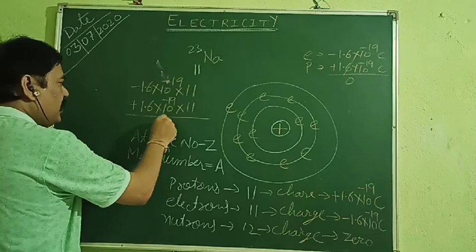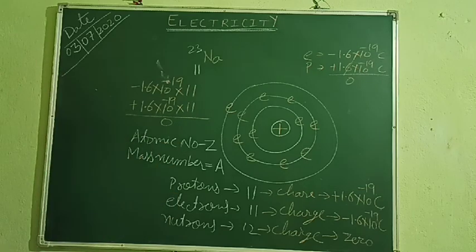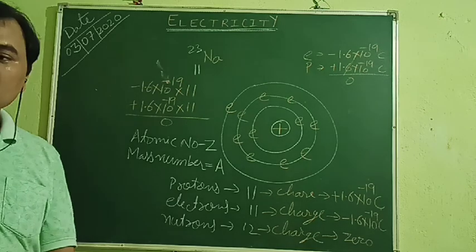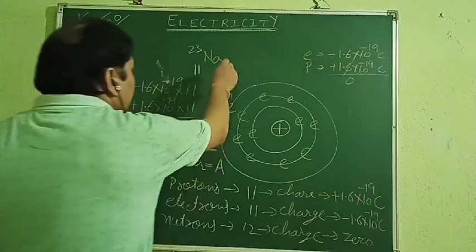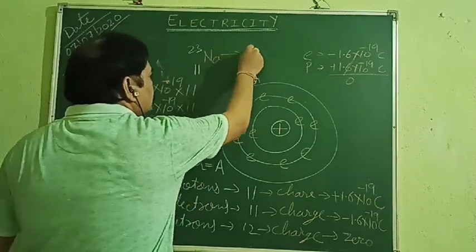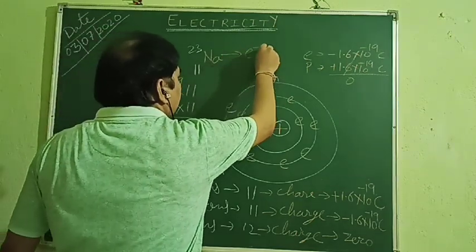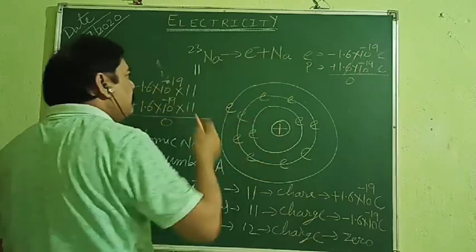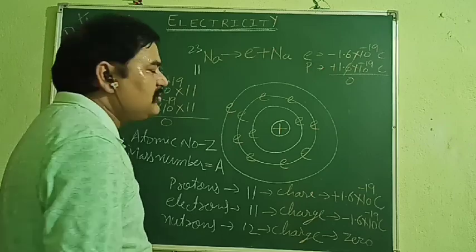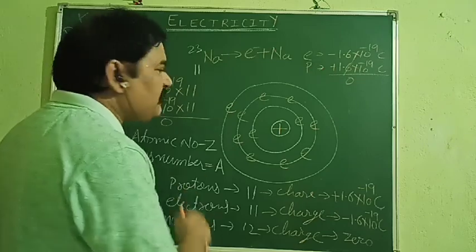So net charge we are going to get 0. And that's why this sodium atom is neutral. Okay. Now in order to become stable, as we have discussed, what will it do? It will do one thing. It will lose one electron, and now it will have how many electrons? 10 electrons. Okay. Because it has lost one electron.